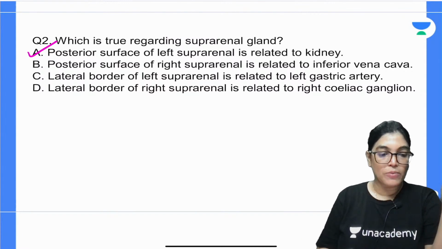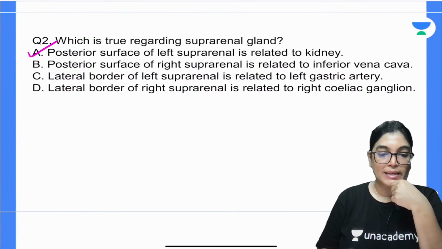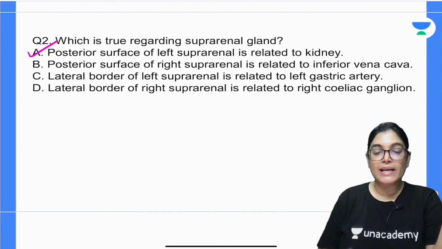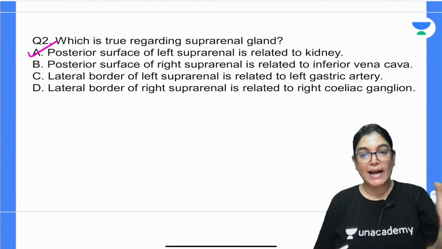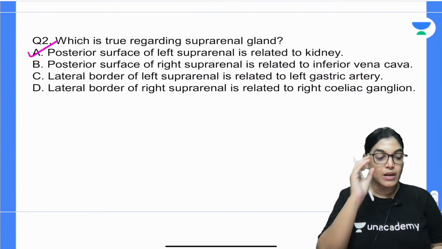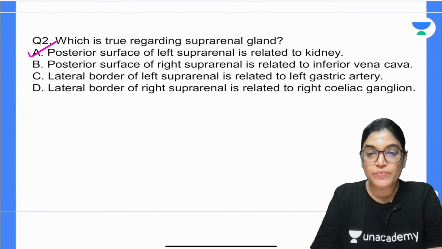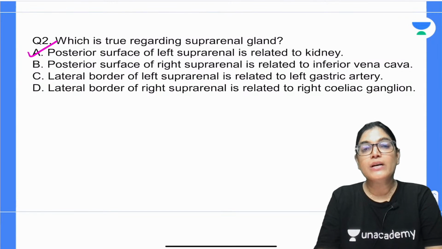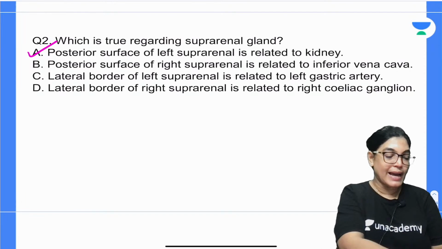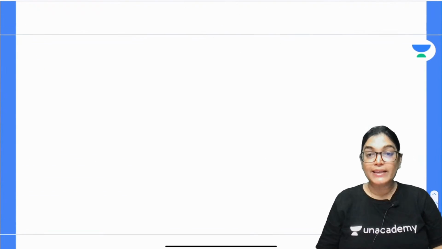When we are talking about the posterior surface of left suprarenal gland, it is related to kidney on the lateral aspect and to left crux of diaphragm on the medial aspect. It is important that you know these important relations, so I will cater to that point. Let's start with that. Firstly let me write it and then I will show you the diagram for it.